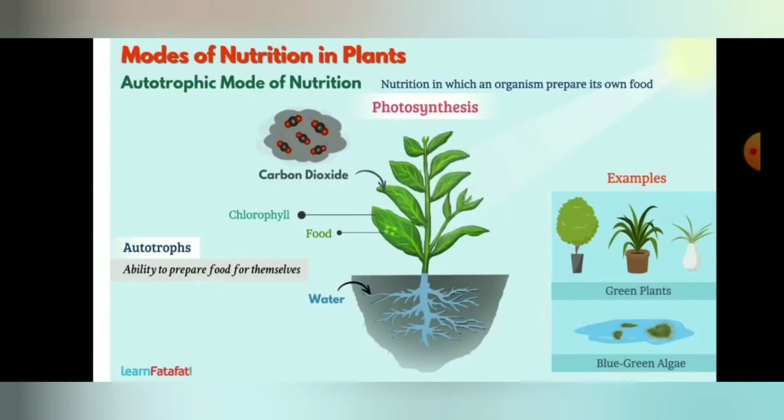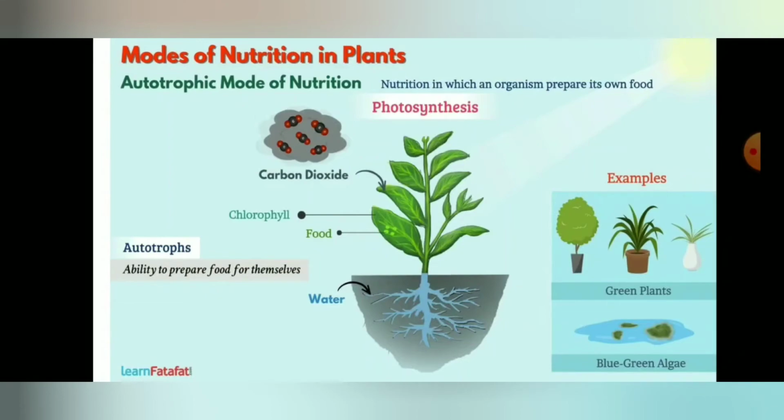Among them, the first one, autotrophic mode of nutrition, we have already discussed, but here a diagrammatic representation is there. If you refer to the diagram, it is well understood. What do you mean by autotrophic mode of nutrition?